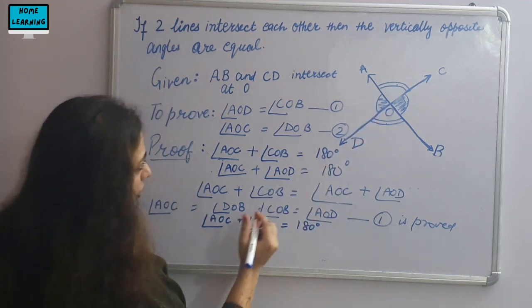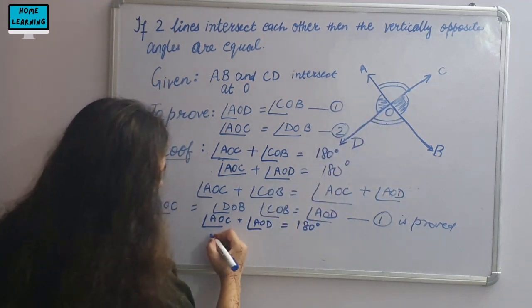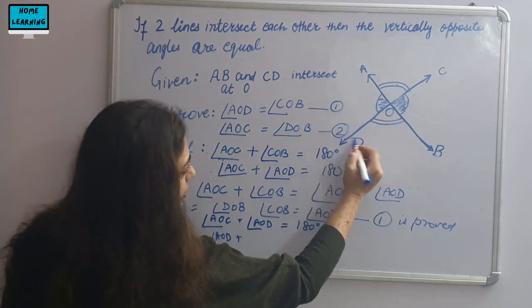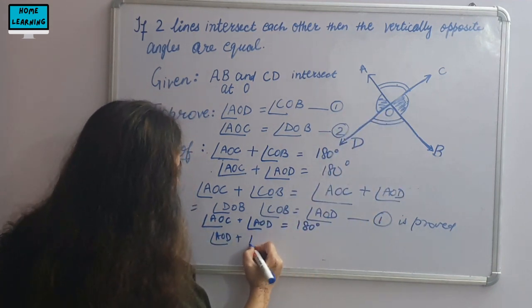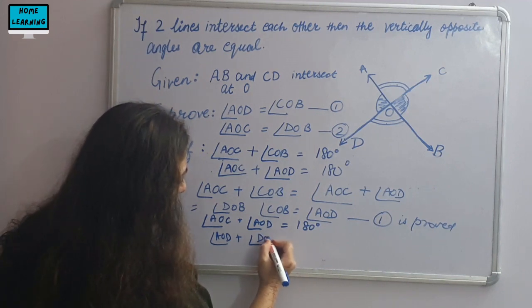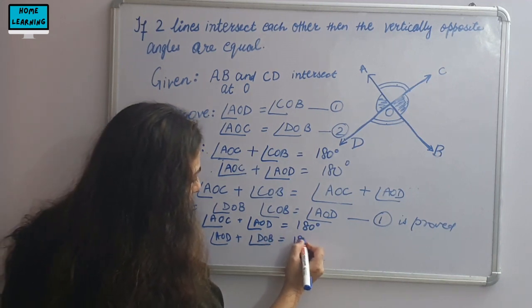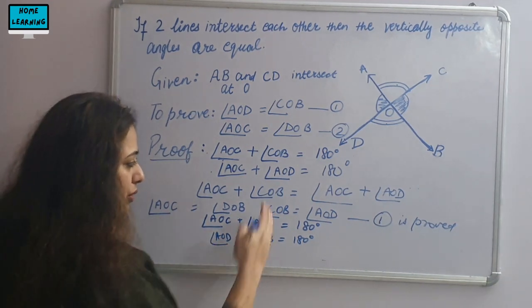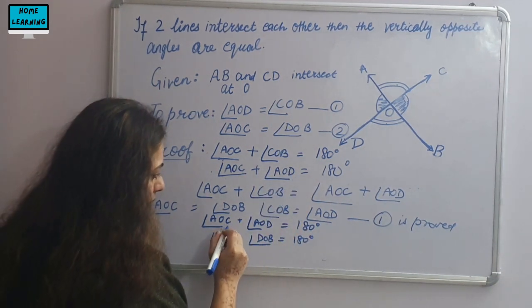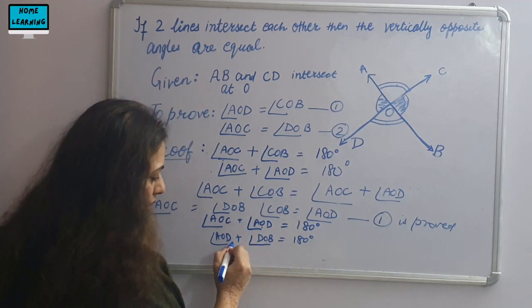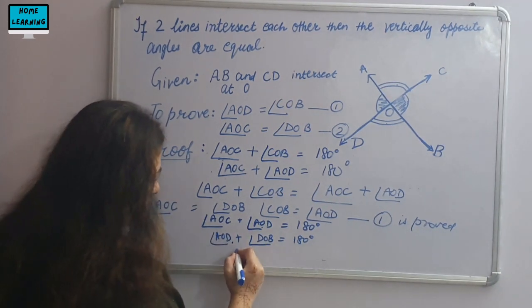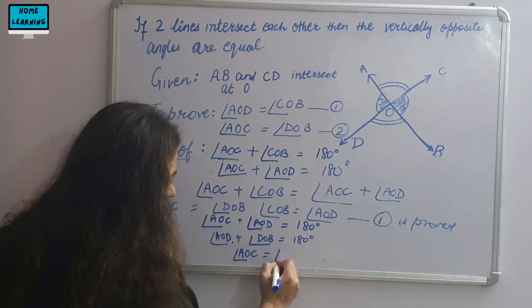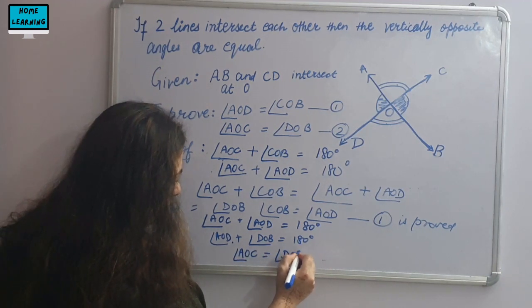Similarly, on the line AB, angle AOD plus angle BOD, or you call it DOB, whatever, is equal to 180 degrees. In the previous case also we did it in the same way. Now since AOD is common, therefore angle AOC is equal to angle DOB.